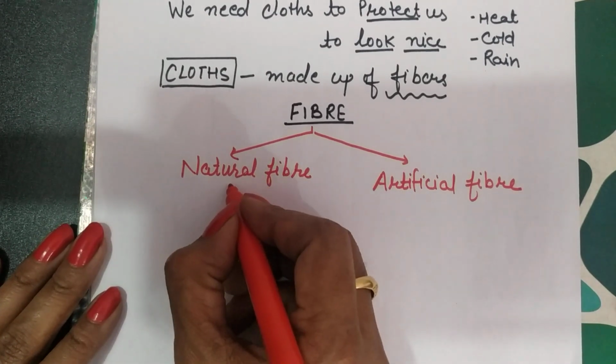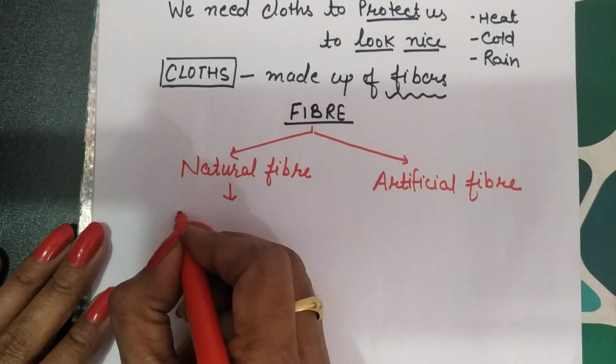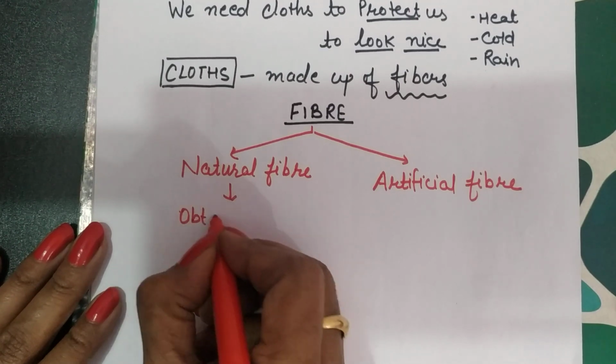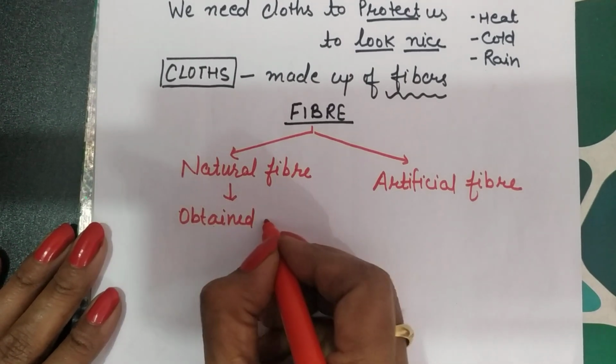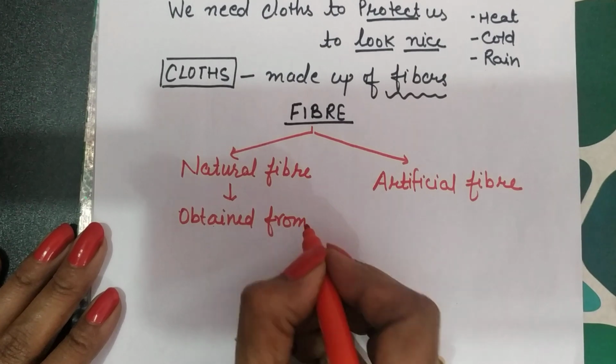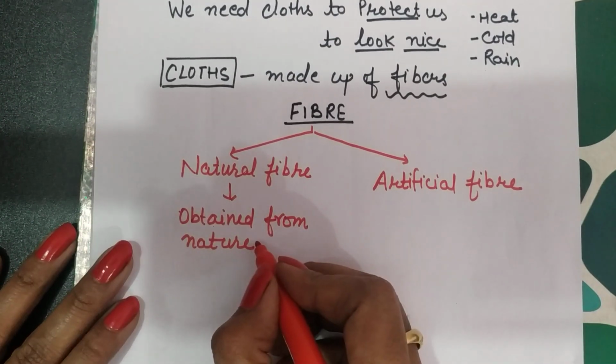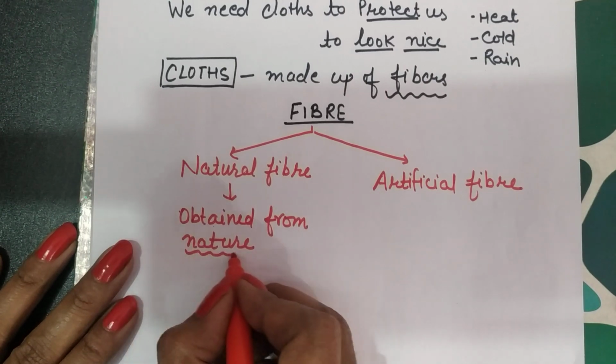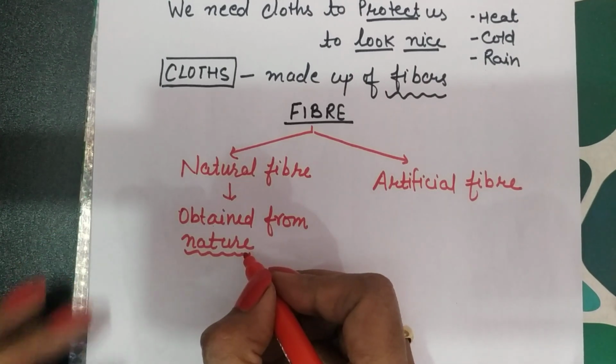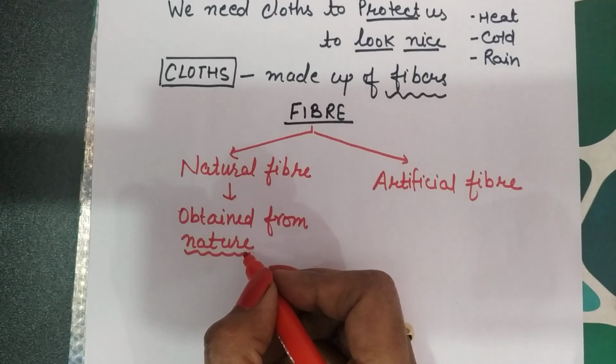Natural fiber, as the name indicates, natural fibers are obtained from nature. From where do we obtain it? We obtain it from nature. That means the organisms, the plants or animals which are present in nature, we obtain these from that.